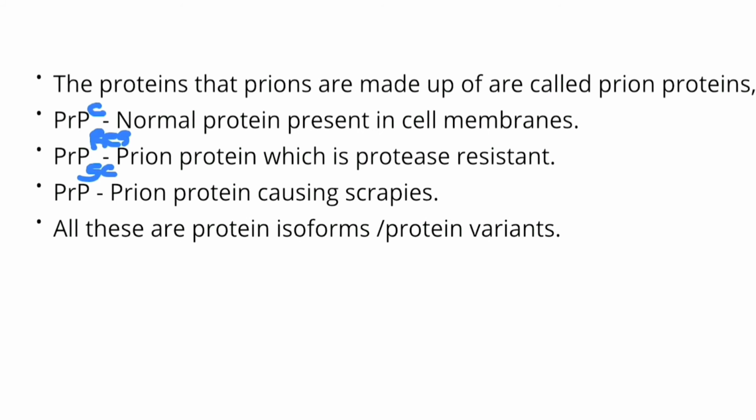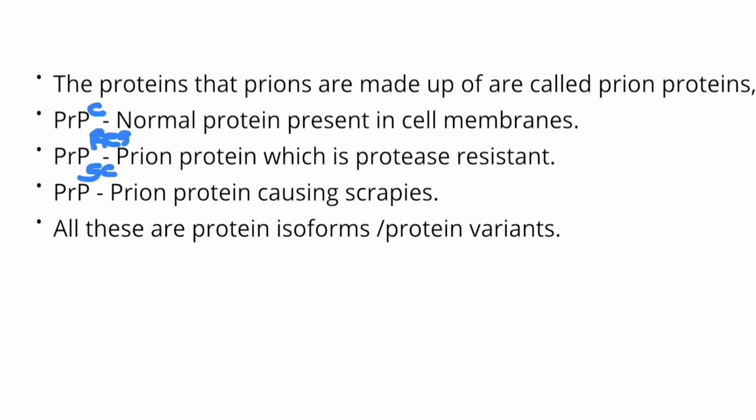Let's understand what a protein variant is. The proteins that prions are made up of are called prion proteins, abbreviated as PrP, where Pr stands for prion and P stands for protein. Now here there are three types of proteins mentioned. PrPC, which is a normal protein present in the cell membranes of different cells throughout the body. For example, in leukocytes, the cell membrane is made up of this normal protein. The next one is PrPres.